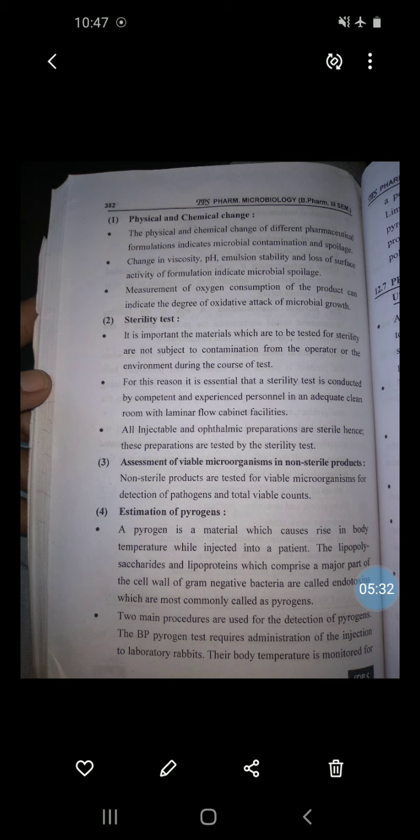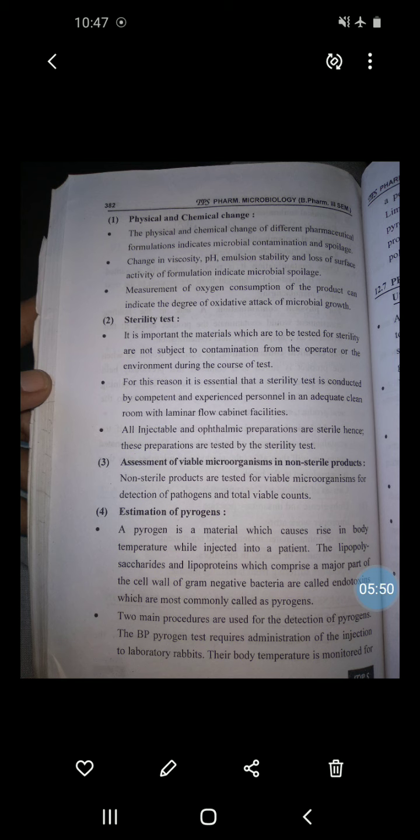For this reason, it is essential that the sterility test is conducted by competent and experienced personnel in an adequate clean room with laminar flow cabinet facilities. All injectables and ophthalmic preparations should be sterile. Hence, these preparations are tested by the sterility test.